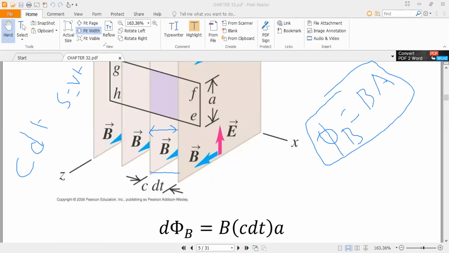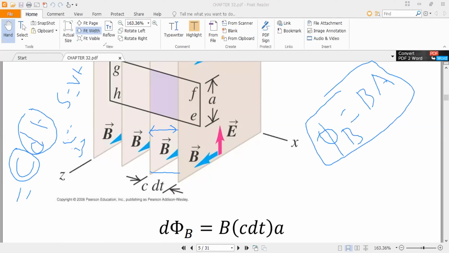So the distance between two wavefronts will be equal to C into dt, the time between the interval. So that is the distance between two wavefronts. Okay, so flux will be equal to magnetic field and area.